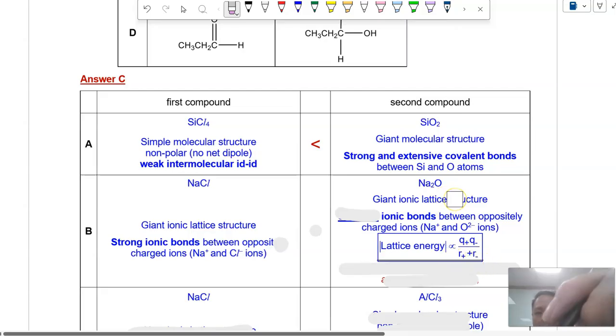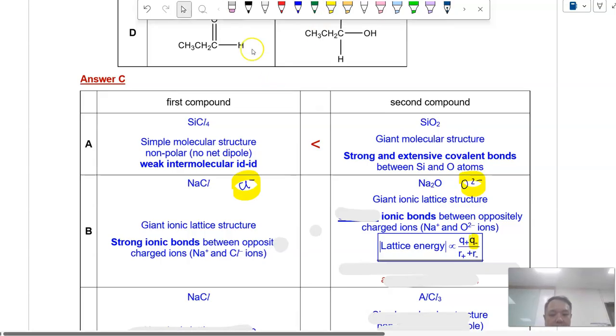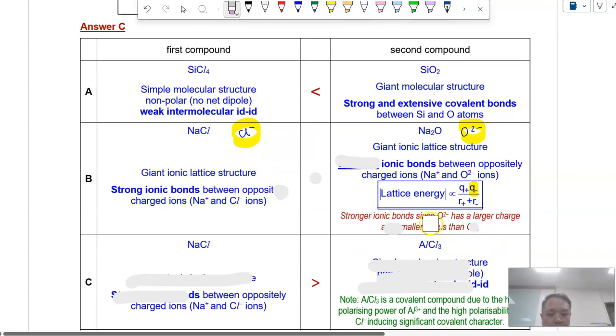The main difference is that we now have O2 minus versus Cl minus. Alright, so O2 minus versus Cl minus. So you can see that the charge on O2 minus is larger. So as a result, you do expect ionic bonds in Na2O to be stronger. Alright, it has a larger charge and a smaller radius than Cl minus. So you do have stronger ionic bonds between your opposite charge ions in Na2O. So as a result, the second compound in B will also have a higher boiling point or melting point than your first compound NaCl.